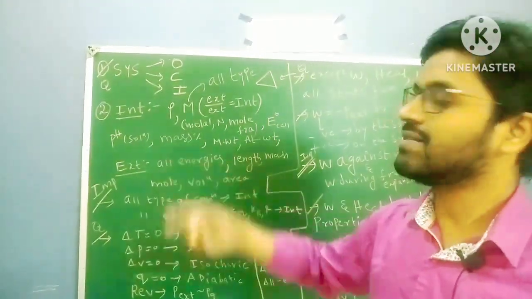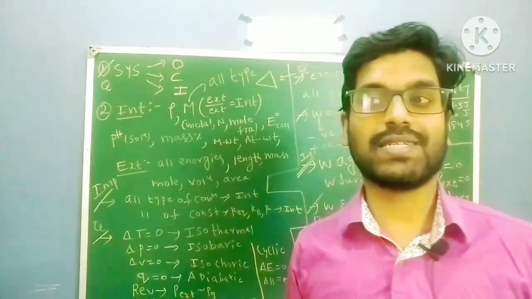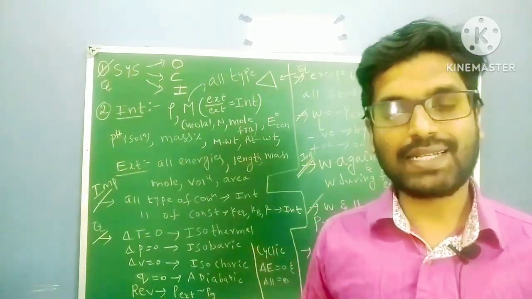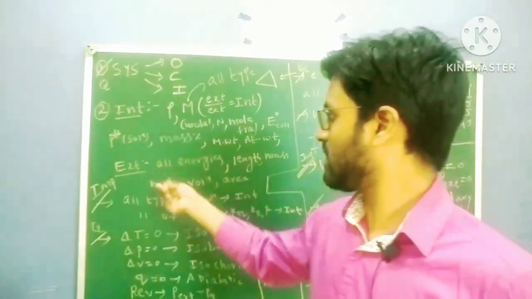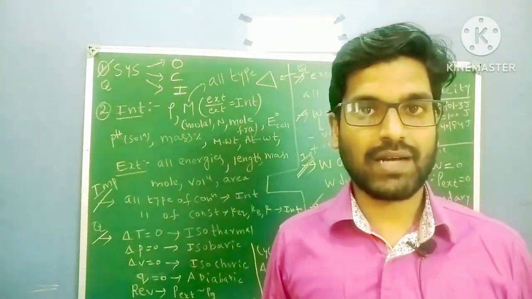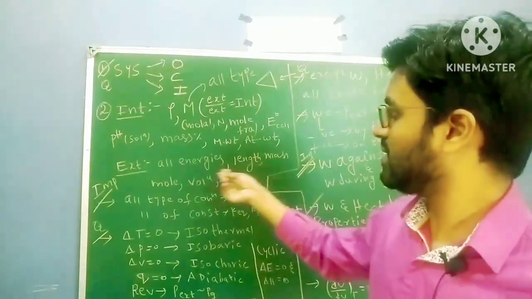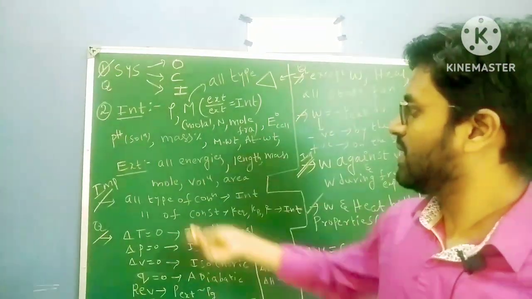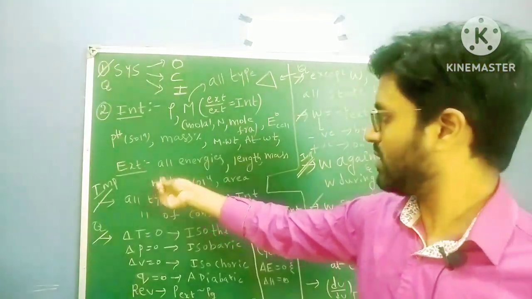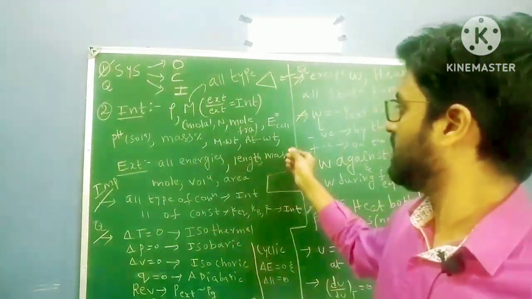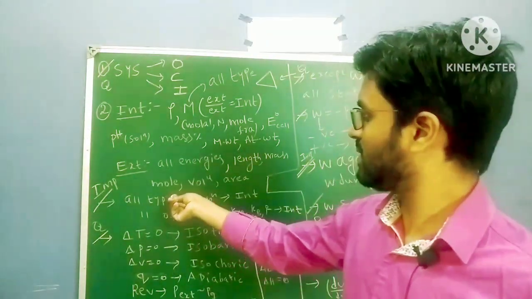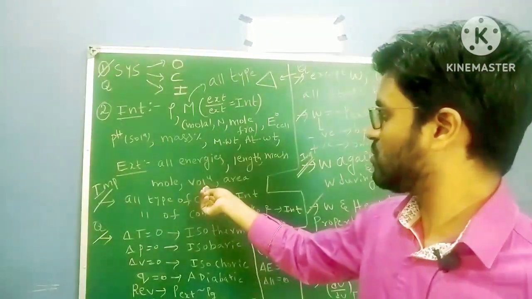Extensive properties: all kinds of energies. You take kinetic energy, potential energy, internal energy, entropy, enthalpy, Gibbs free energy. Any type of energy comes under extensive properties. Length, I just explained about the length, right? So length is an extensive property, because it depends on the size of the substance. That's the reason why length is an extensive property. Mass is an extensive property. Mole is an extensive property. Volume is an extensive property.